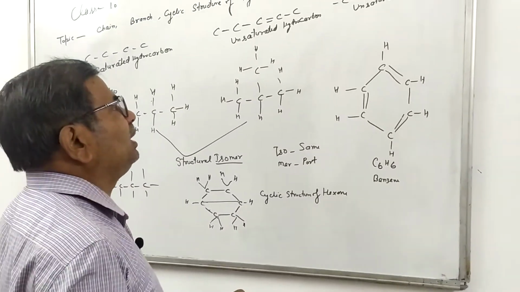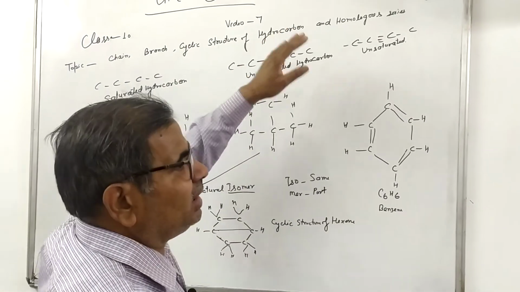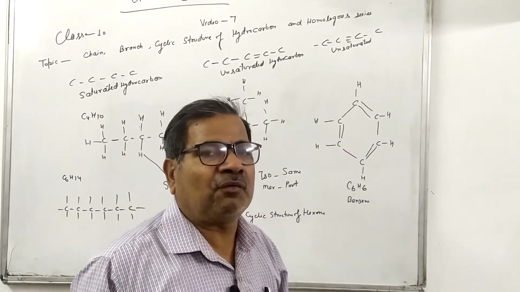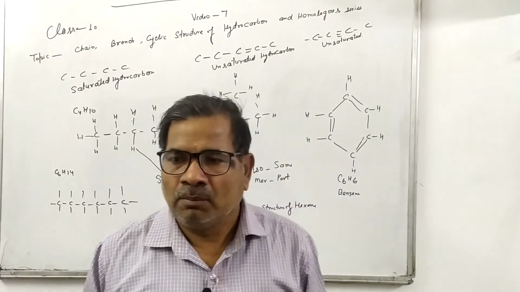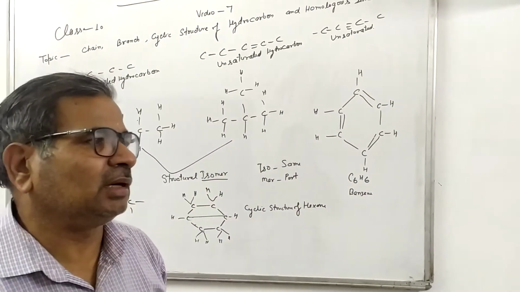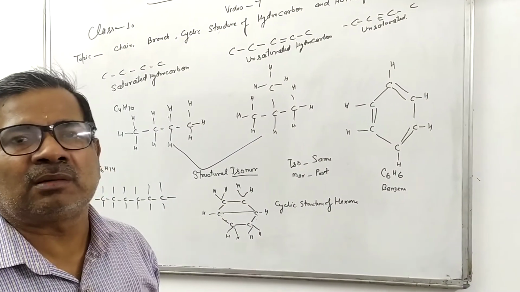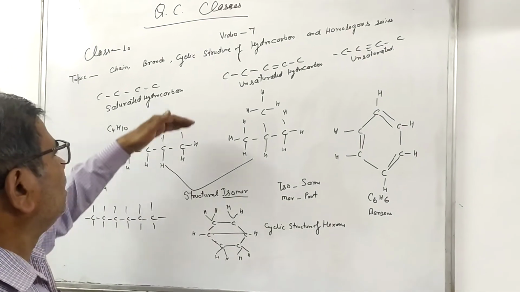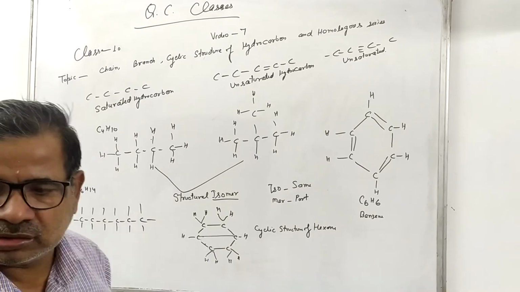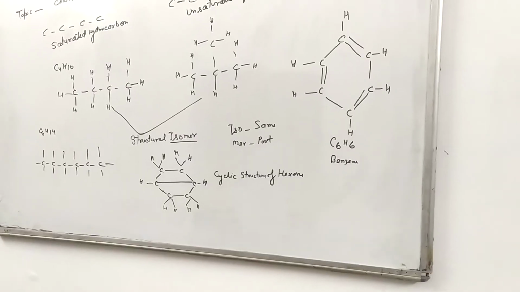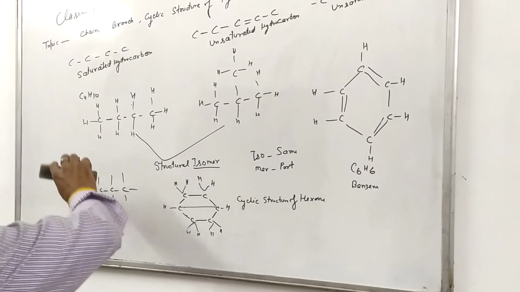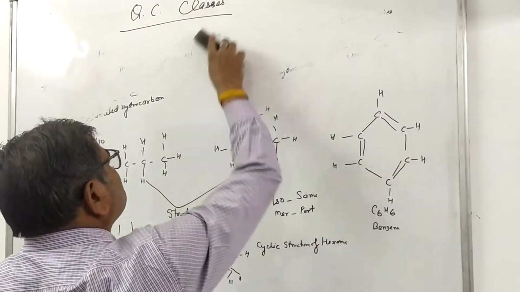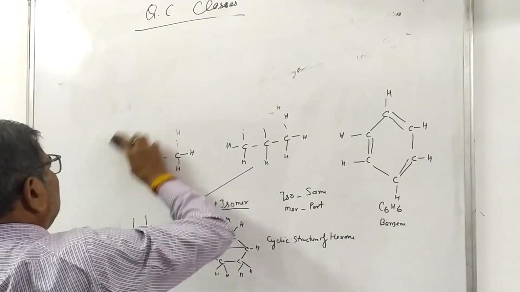Now I will tell you about homologous series. The Hindi of homologous series means प्रजाति श्रेणी. प्रजाति मतलब वो जो एक जात, जैसे रमन सिंह, चमन सिंह, नमन सिंह, सब एक जात के हुए. Similarly, homologous series of hydrocarbons. In homologous series study, I told you 3 types of hydrocarbons: alkane, alkene, alkyne.